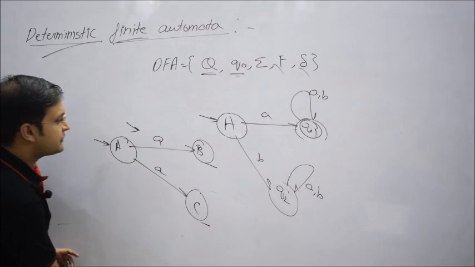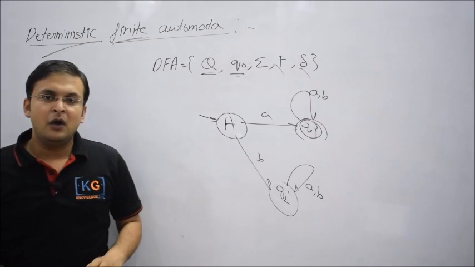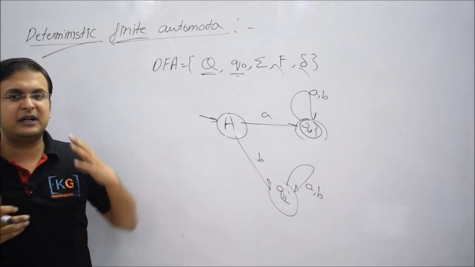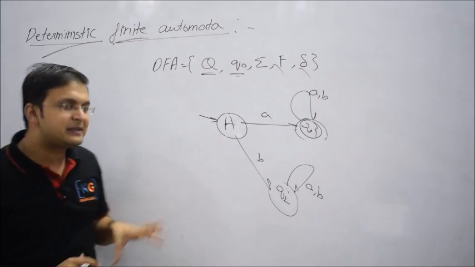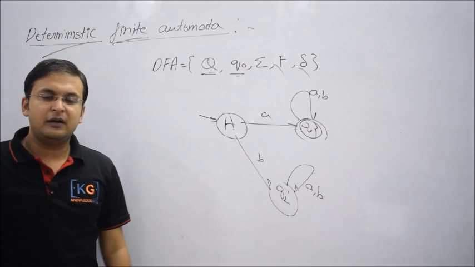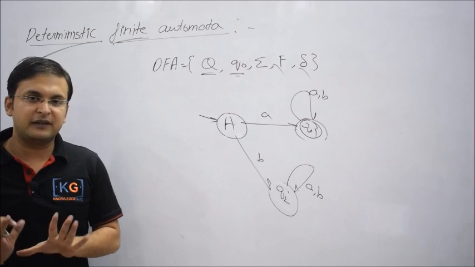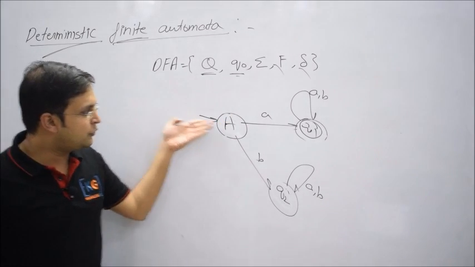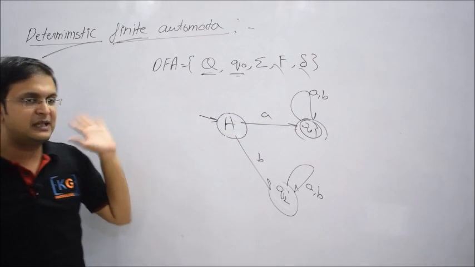So the conclusion of the story: when can you say that a machine is deterministic? On any state, if you give a symbol, I should be in a position to decide what the future state, the next state, is. So how can I always guarantee that the machine will be deterministic? On every state, for every input symbol, you can have at most one transition. For example, here on state A, on small a, you go to Q1. Now I cannot allow any other transition for the same symbol small a.